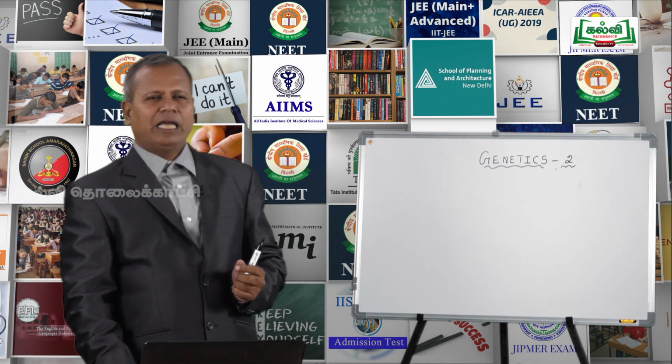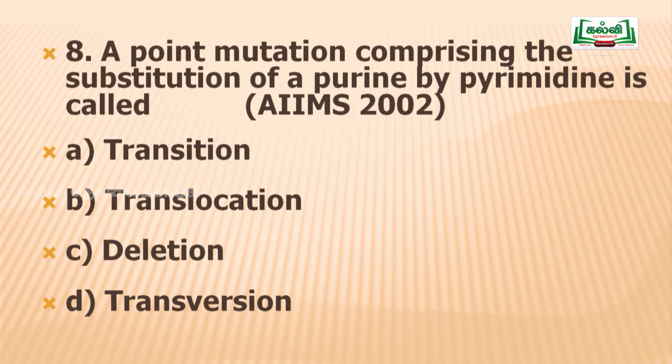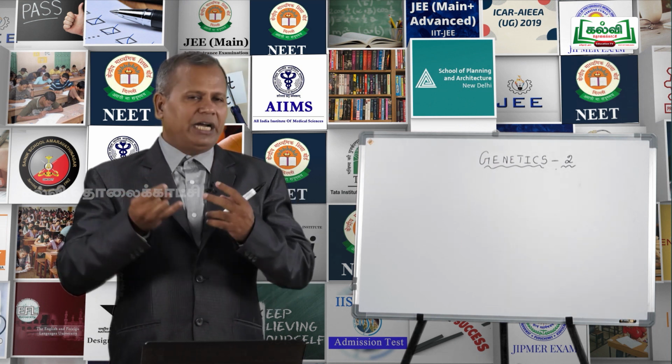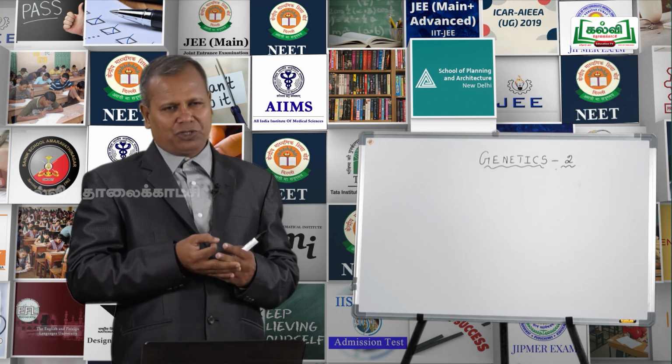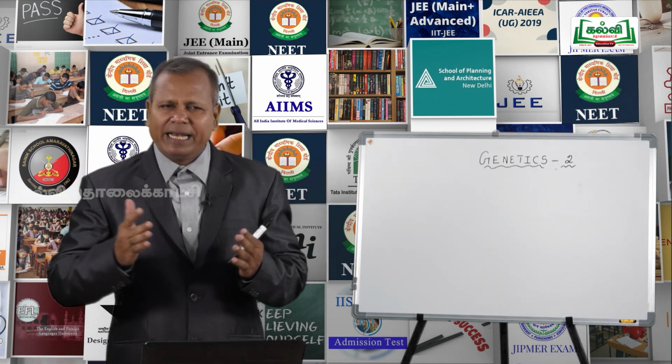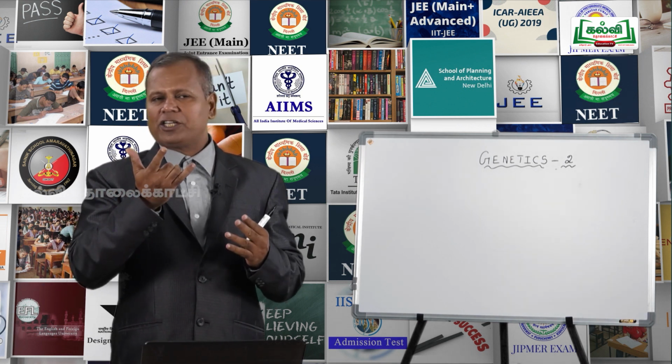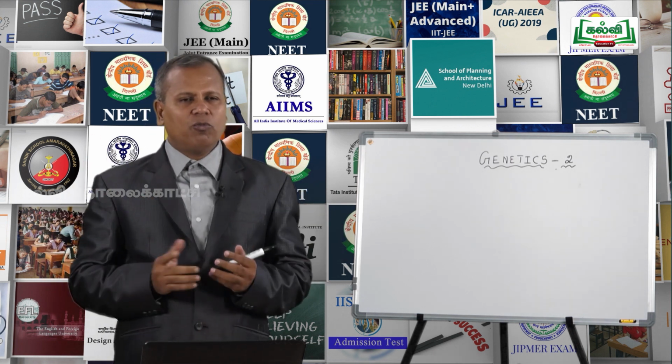The next question: a point mutation comprising substitution of a purine by a pyrimidine is called. Already we read about this, I explained about this mutation. Point mutation is nothing but a sudden change in a nucleotide or a pair. If more than a pair of nucleotides are involved, we call it a gross mutation. And this point mutation or gene mutation is of 3 types, namely deletion, addition and substitution. Removal of a nucleotide is said to be deletion, addition of a nucleotide is said to be addition.